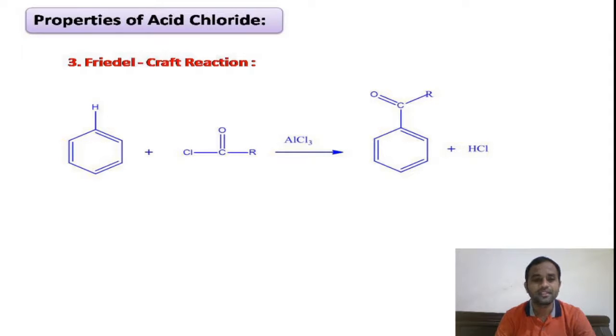So here you can see the H plus is replaced by acyl group, acyl electrophile. This is a substitution reaction. H is replaced by acyl group. Here the replacing group acyl will come in the form of electrophile. Therefore, it is an example of electrophilic substitution reaction. Here aluminum trichloride is a catalyst which is helpful in formation of acyl electrophile. This is a Friedel-Crafts reaction, right?